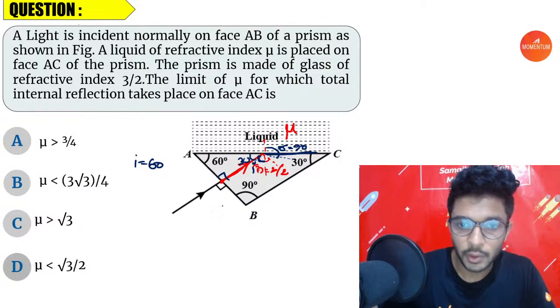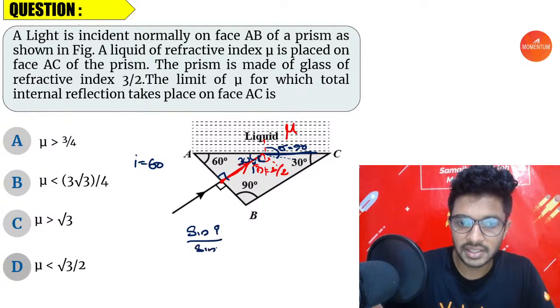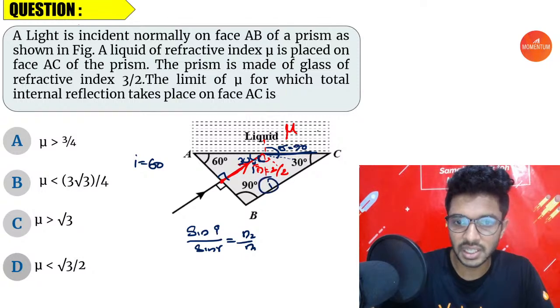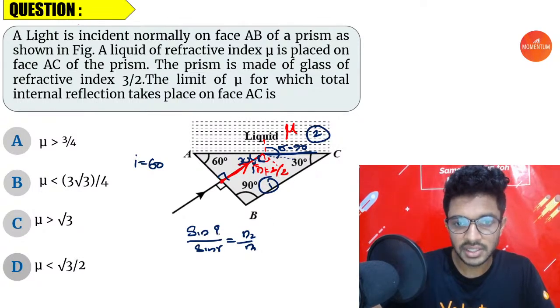If we consider this as a limiting condition, let us apply Snell's law. Sine of I divided by sine of R is equal to N2 by N1. This is the first medium, this is the second medium. Sine I is sine of 60, that is root 3 by 2, divided by sine R, which is sine of 90 degree.